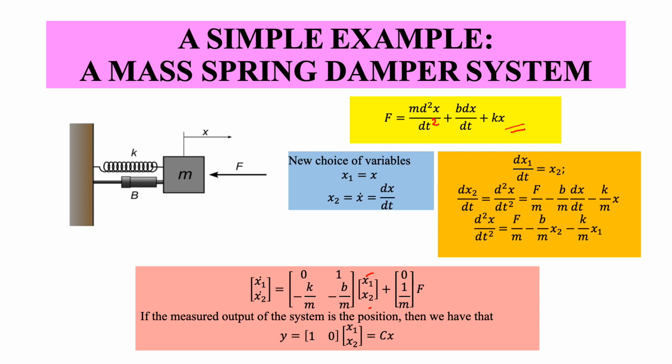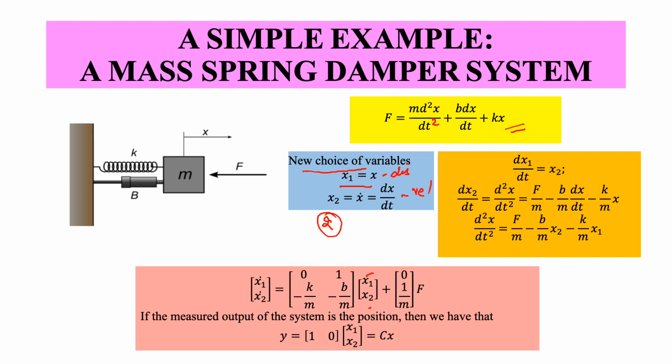Now what I am going to do is introduce a new set of variables. Remember what I said: because we have a second order differential equation, the number of states is 2. Let us introduce 2 new variables, and we just call them x1 and x2. You can call them whatever you like. Specifically, I am going to assign x1 equal to x, which is basically the displacement. Then x2 is the derivative of displacement, which is nothing but velocity.